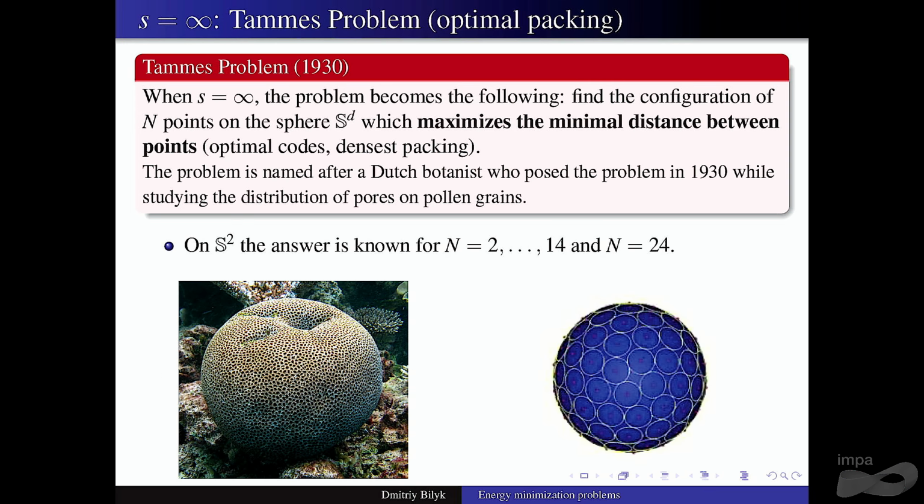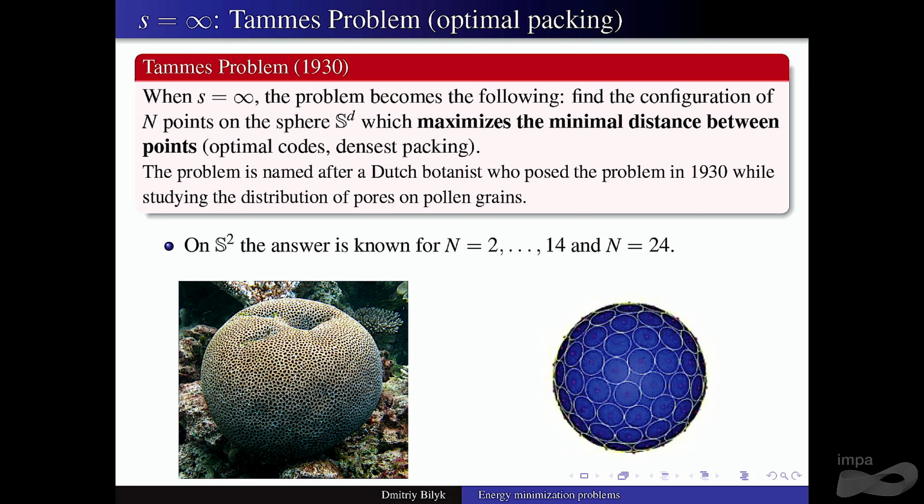So when S goes to infinity, well, L^p norms become the L infinity norm, right? When you take p to infinity, it becomes the maximum. So here, this becomes the best packing problem. So you want to maximize the minimal distance between points. Okay, and this has a name. It's known as Tammes problem.